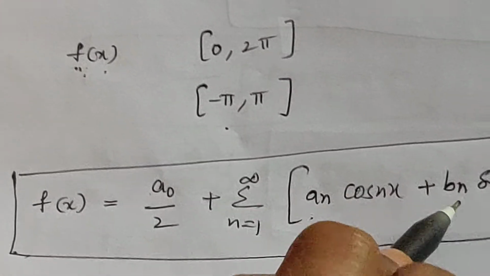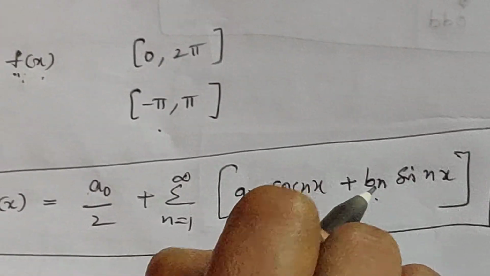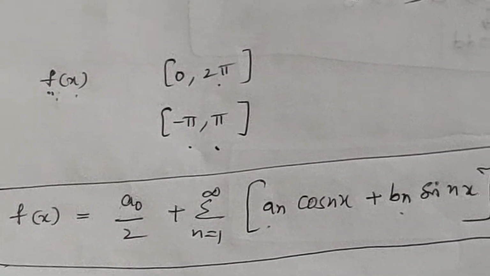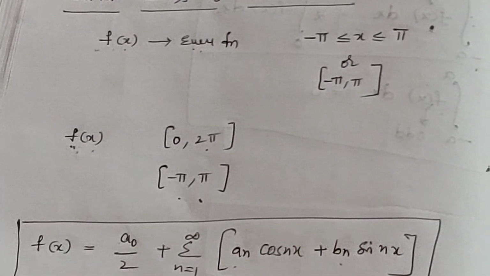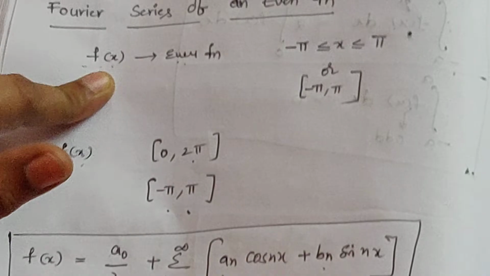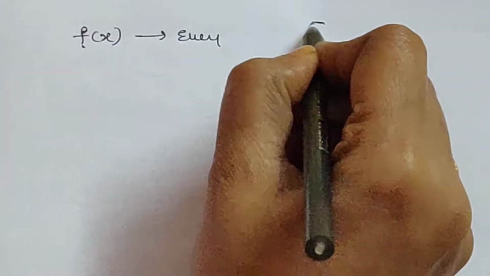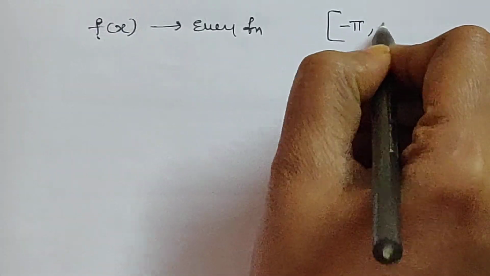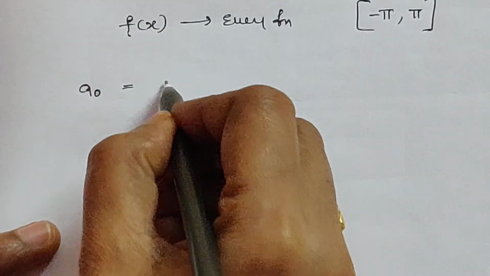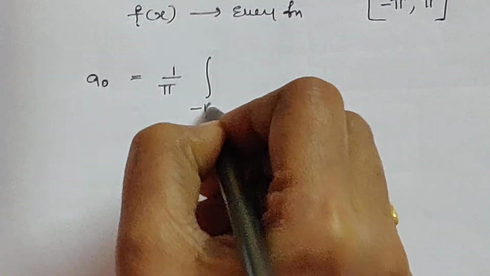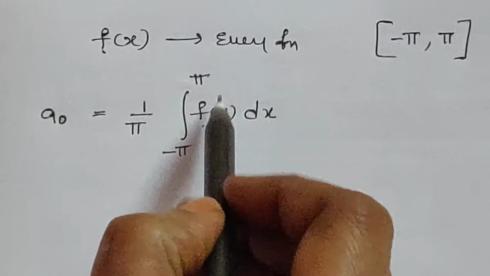Here a0, an and bn are the Fourier coefficients we determined in the required interval. So here also we have the three Fourier coefficients, but we see what happens in particular if f of x is an even function defined in the interval minus pi to pi. What about the Fourier coefficients? The first Fourier coefficient a0 equals 1 by pi integral minus pi to pi f of x dx. Here f of x is an even function.